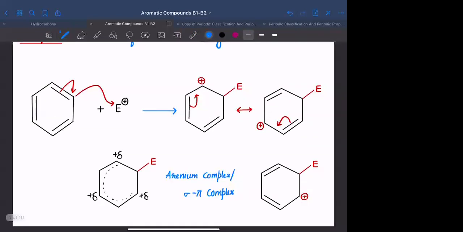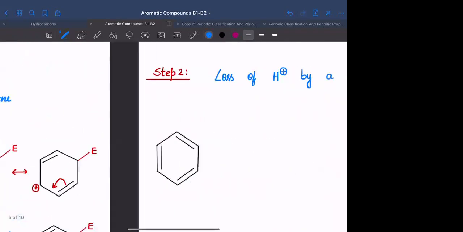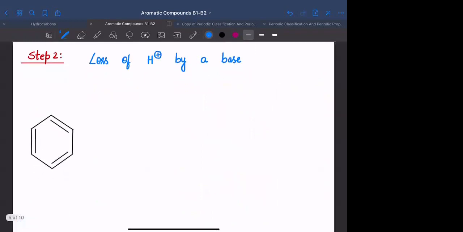There is one more name for this. It is also called as Wieland complex. Okay. What is the next step? Loss of H positive by a base to regain aromaticity.